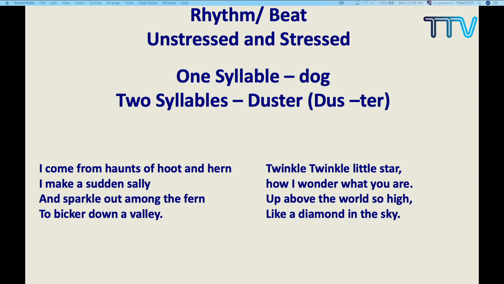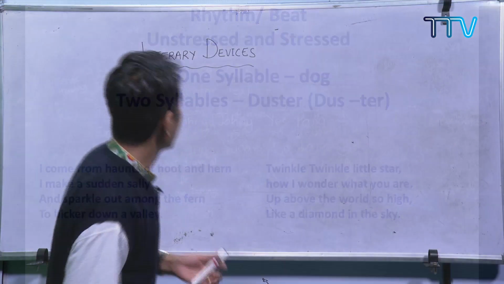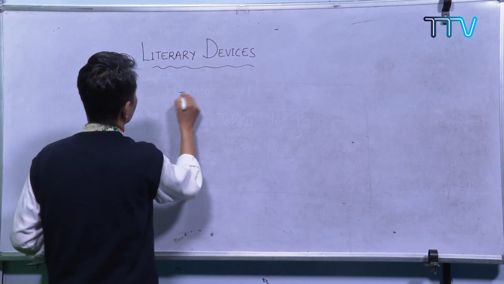So you see this kind of rhythm is maintained. There are so many other poems where this rhythm or beat is used. So what about the stressed and unstressed words? Just an example.